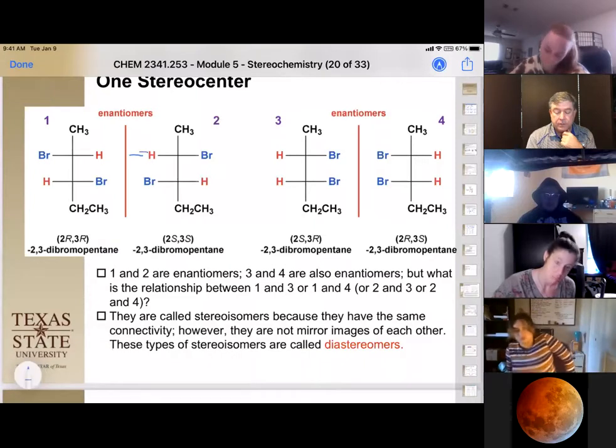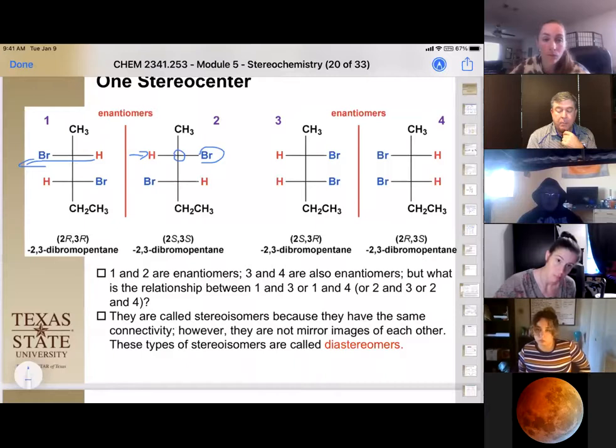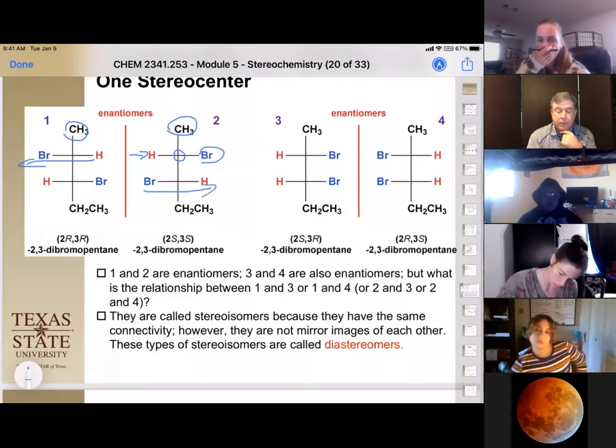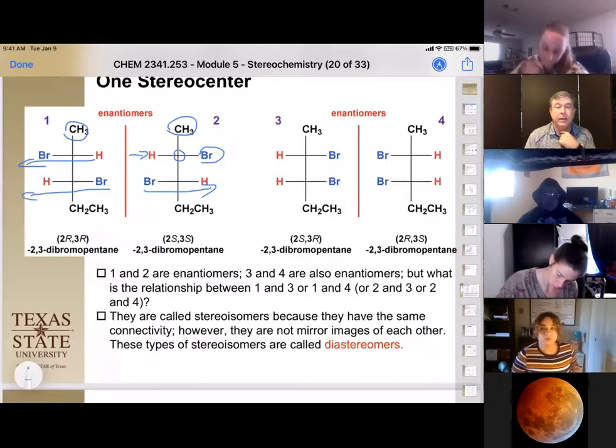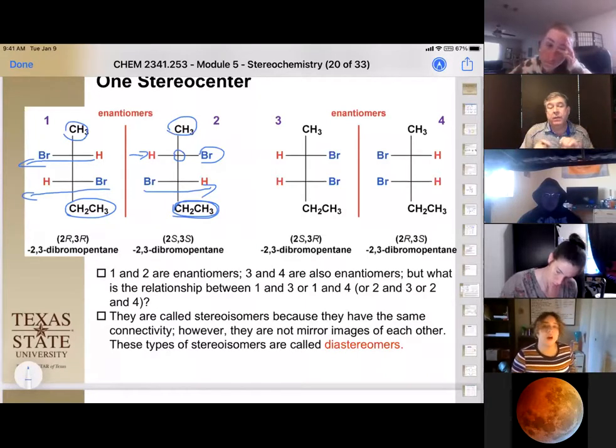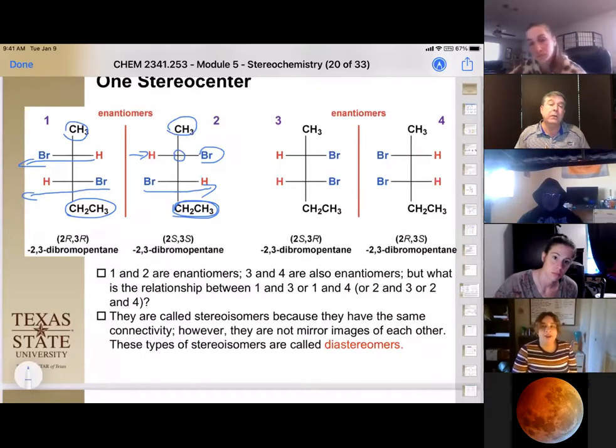So our hydrogen is going to be first, then our carbon, and then our bromine as we go out this way. Our methyl groups are going to be here, and we're going to start this way and go bromine, carbon, hydrogen, and then our ethyl group stays here. Because these are not chiral, we just have to note that it's there. We don't have to actually have it in the plane. So with this, we have 2 stereocenters, and we've just been able to use that mirror plane to create the enantiomer. These are equal and opposite enantiomers.